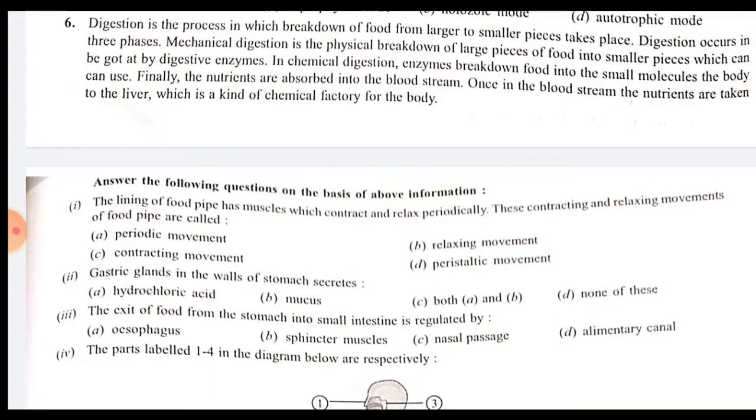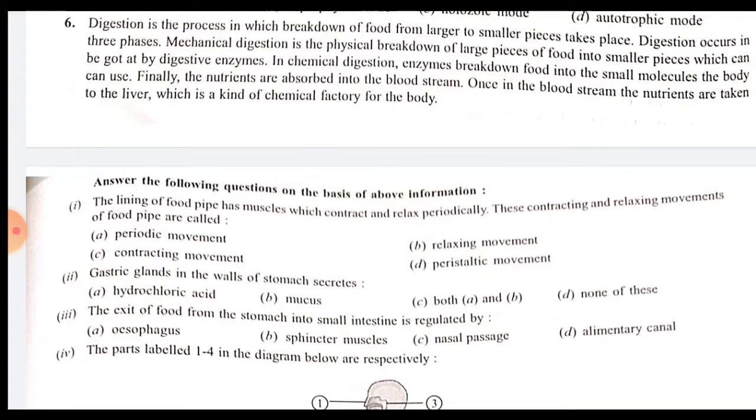Finally, the nutrients are absorbed in the bloodstream. Once in the bloodstream, the nutrients are taken to the liver, which is a kind of chemical factory for the body. Now, answer the following question on the basis of the above information.